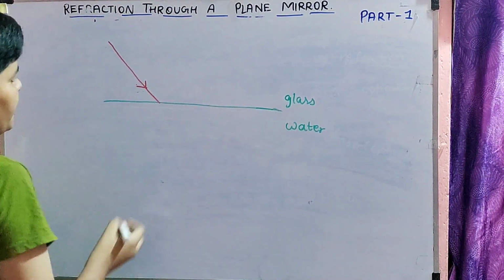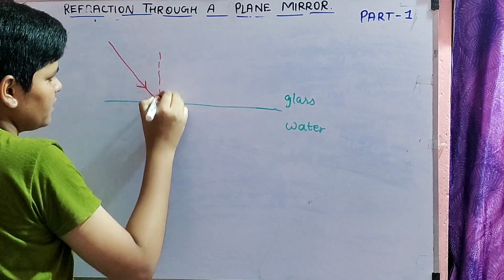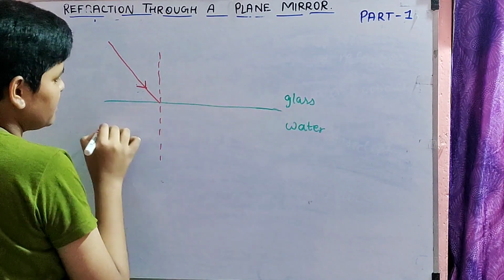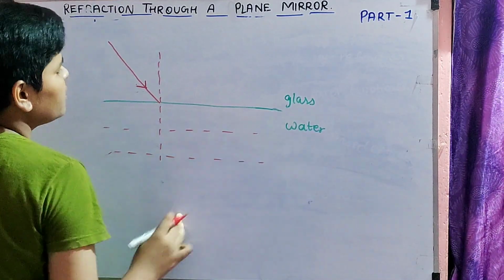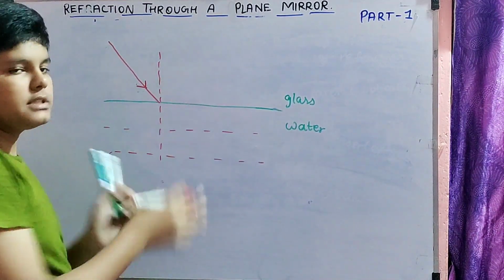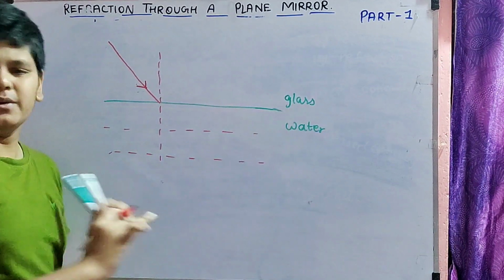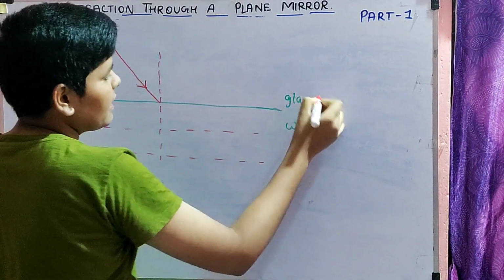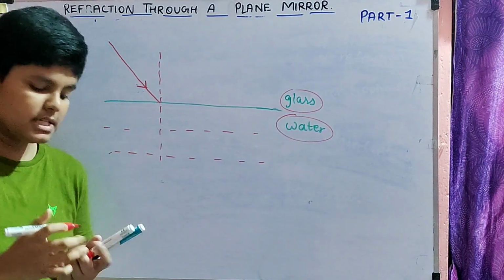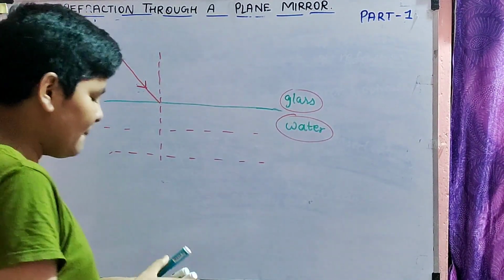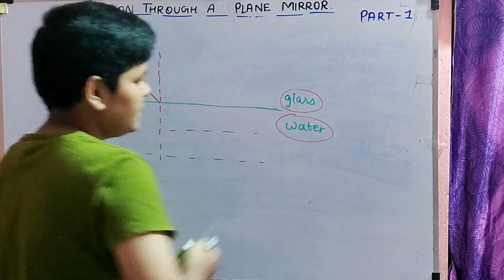Now we draw one normal over here. Here 4 to 5% of the light gets reflected, no need to write that. Now here glass, here it is water. So tell me which one is optically rarer. Optically rarer, in this case, it is water.